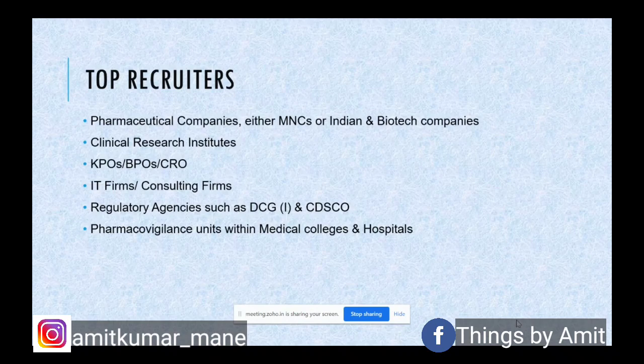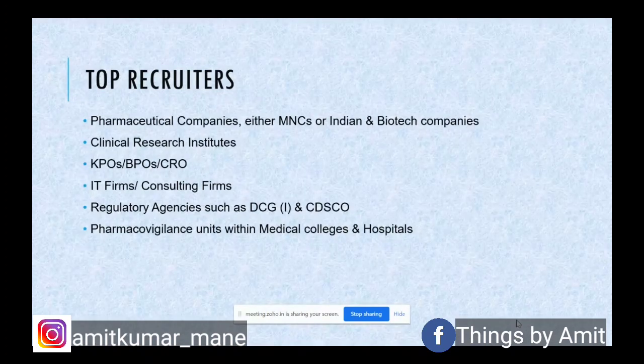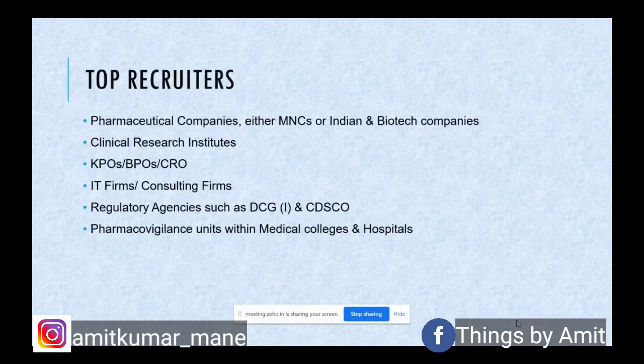Then there are various regulatory agency opportunities also, like within India, say DCGI or CDSCO would have a role for a PV officer or maybe a safety officer. Likewise, there are opportunities within the regulatory agencies also. Then within various medical colleges and hospitals,